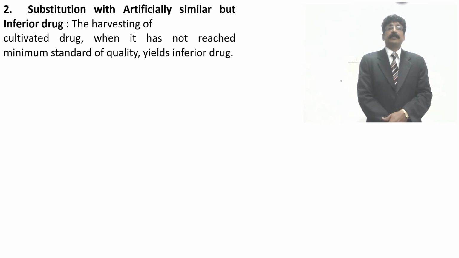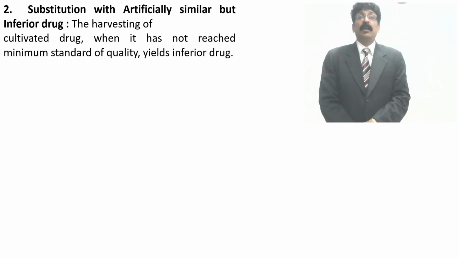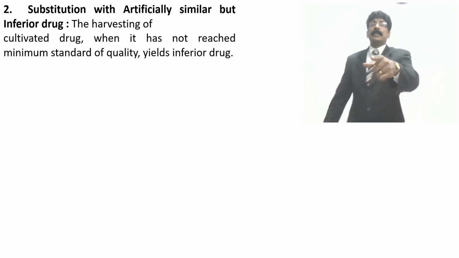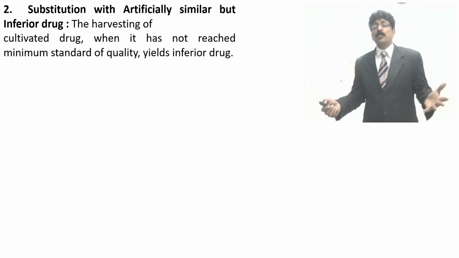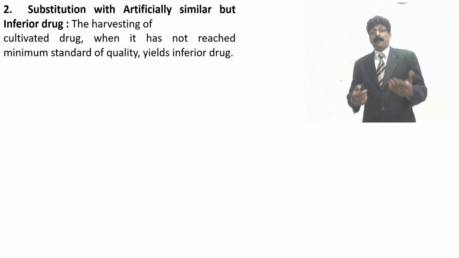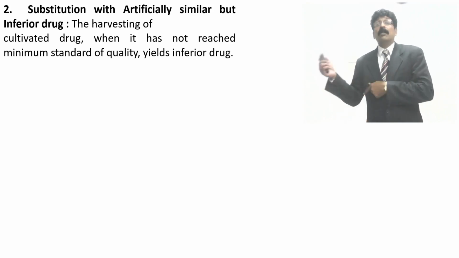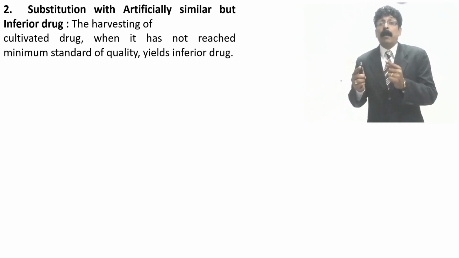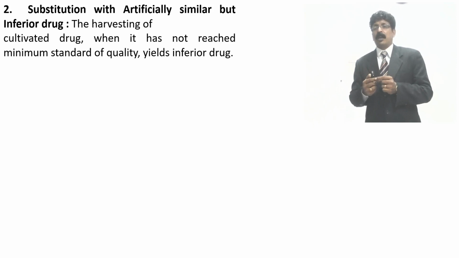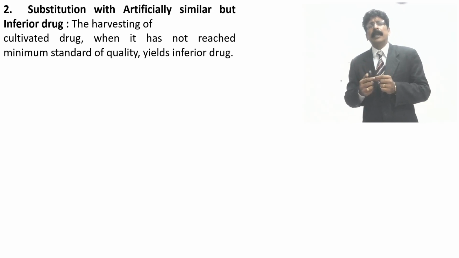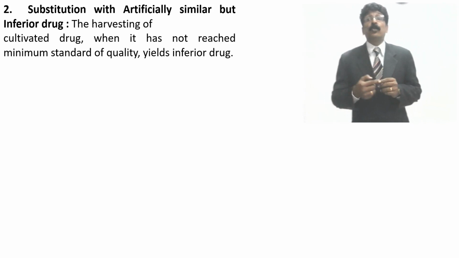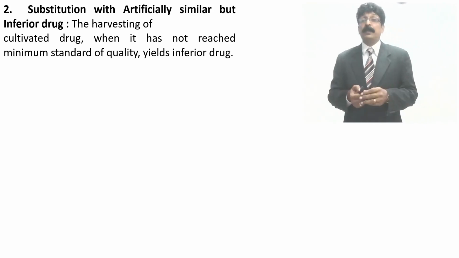Number 2, substitution with artificially similar, inferior drug. The harvesting of cultivated drug when it has not reached the minimum standard of quality yields inferior drug. Sometimes before maturity they will collect. For example, clove: you should not pluck mother clove. You should have the young bud, which has the volatile principle of eugenol. Aromaticity will be present only when it is a young bud. Mother clove is late collection, but they will not throw it, they will sell it. But it doesn't have the active principle. Only the color and the shape will be there.